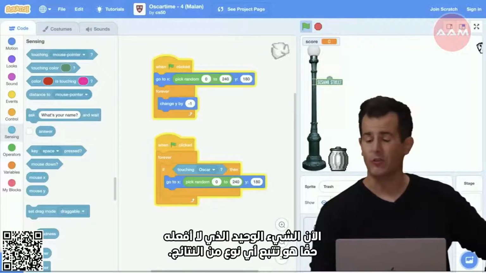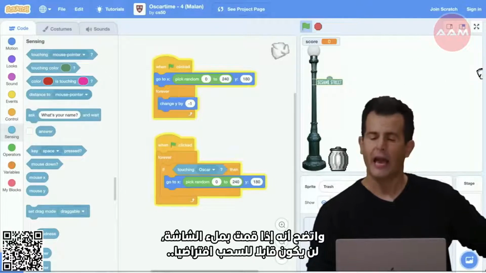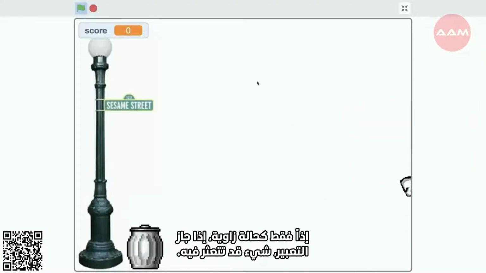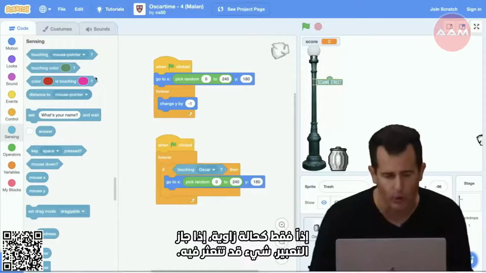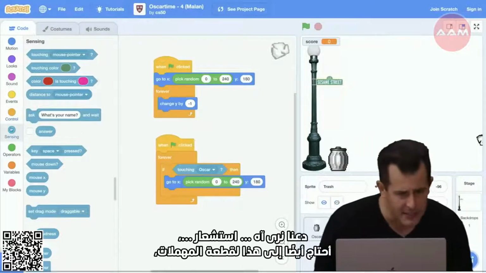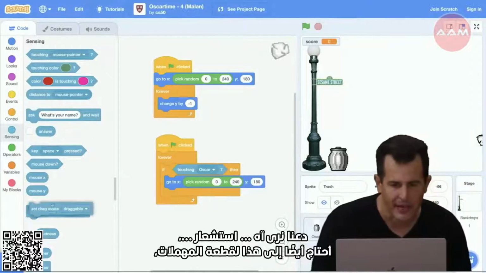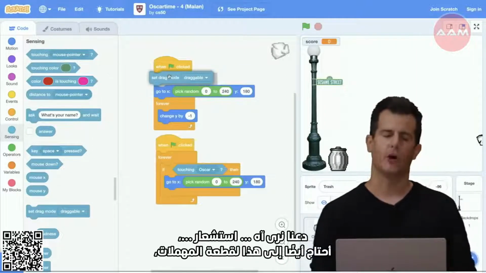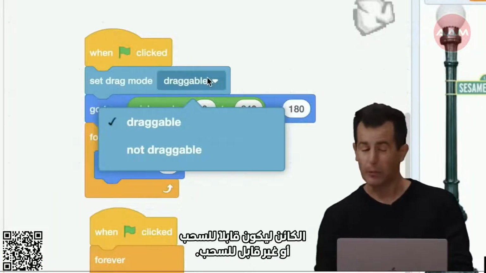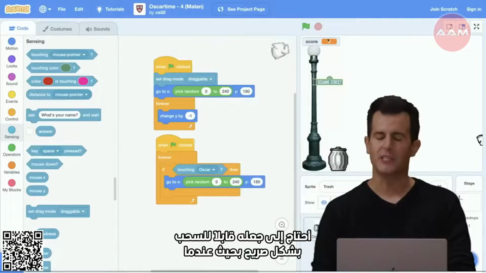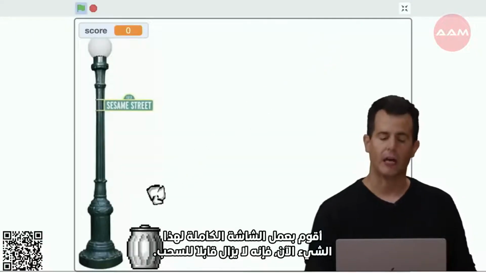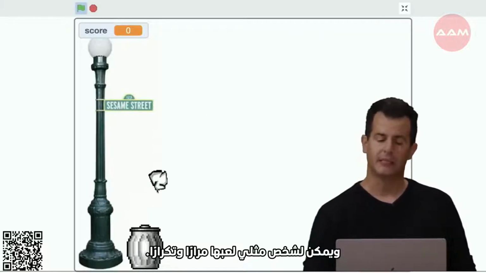Now, the only thing I'm not doing really is keeping track of any kind of score. And it turns out if I full screen this, it's not going to be draggable by default. So just as a corner case, something that you might trip over otherwise, let me go ahead and under, let's see, sensing, it turns out I also need this for the piece of trash. There's this way of setting in Scratch a sprite to be draggable or not draggable. I need to explicitly make it draggable so that when I do full screen this thing now, it still remains draggable. And someone like myself can play it again and again.